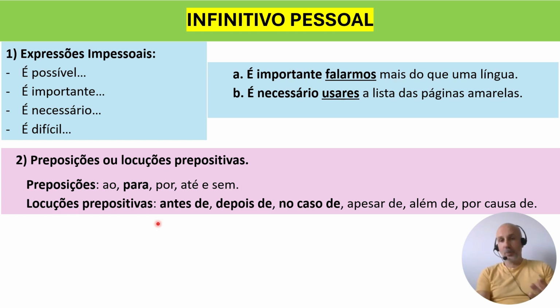Actually, this guideline works for all the connectors that we have here. For all these words, for all these structures, they only connect with infinitivo pessoal if you have the verb right after the connector. So para, in order to or so that; antes de means before, depois de means after, no caso de means in case, and these are the most important connectors.